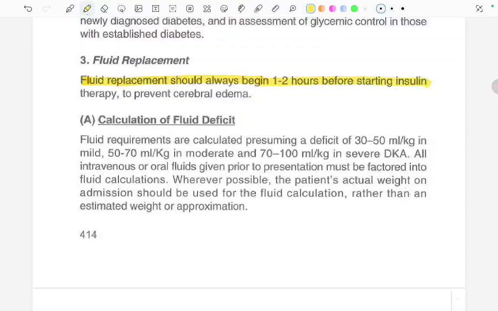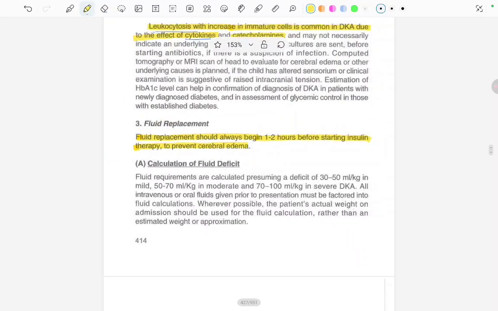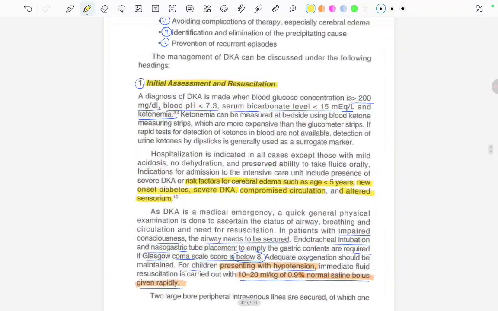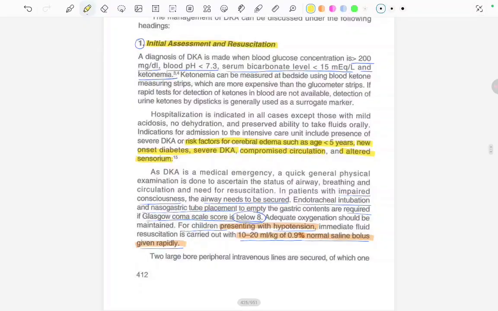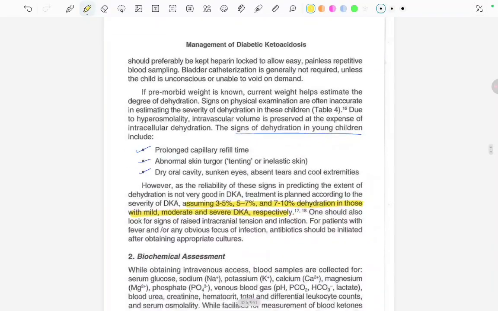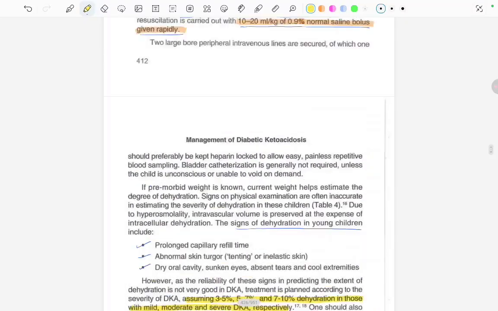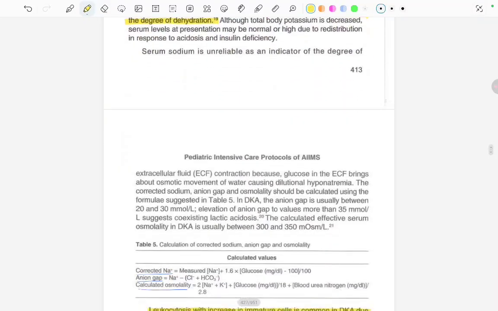Fine. So, which headings have we already discussed? We started with initial assessment and resuscitation. Okay. Then we read about the biochemical assessment, and the third thing that we are going to start about is the fluid replacement now.